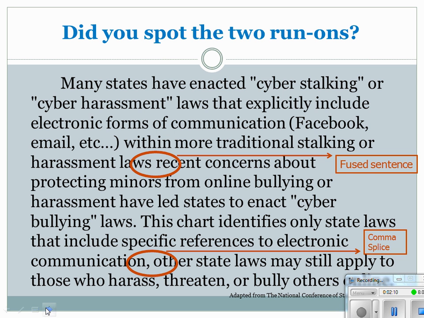The second example is a comma splice. Where other state laws may still apply, that is a complete sentence. This chart identifies only state laws. That is also a complete sentence. And we know that we cannot use just merely a comma to punctuate complete sentences.